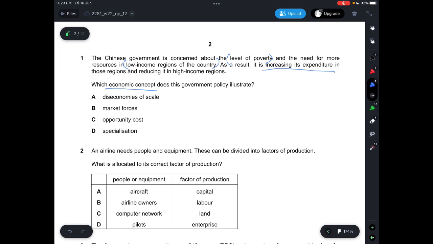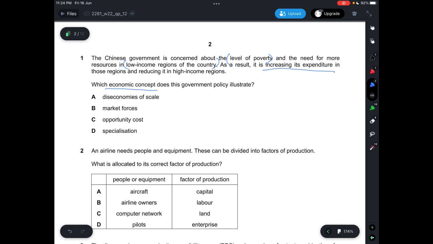Now, when it comes to revenue, this means you will receive lower revenue in the form of tax if you invest in low-income regions. High-income regions are mostly city centers, like capital cities. In China, for example, that would be Beijing, and then larger cities like Shenzhen or Shanghai. If you're spending money in low-income regions, for example a very rural area, probably somewhere in the far east of China, let's say.